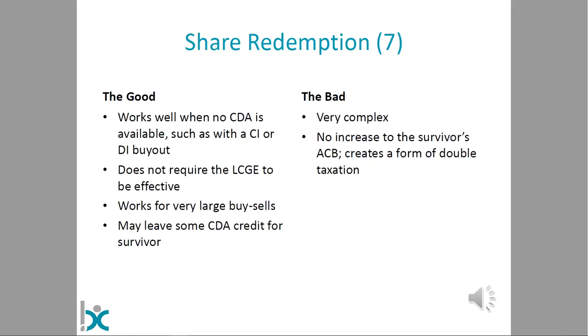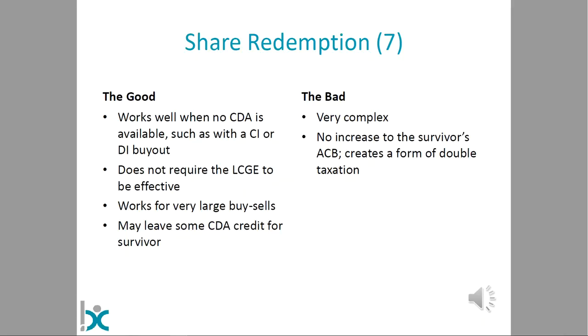And you can see that as those values get larger, the appeal of the lifetime capital gains exemption becomes less and less. And it may leave some capital dividend account, if there ever was one, for the surviving shareholders. The downsides: it's a fairly complex arrangement. It's sometimes hard to understand and therefore hard to explain. The thankful thing there is that it is common enough that your average lawyer who does buy-sell arrangements, your average estate planning lawyer, will understand how this works.